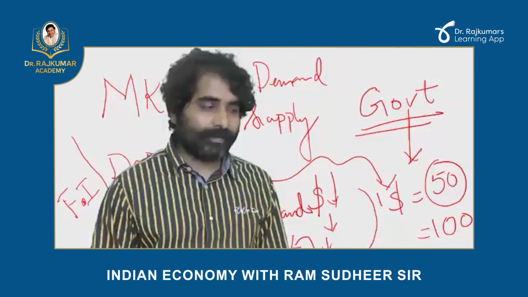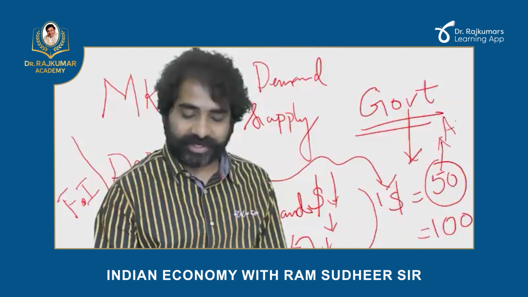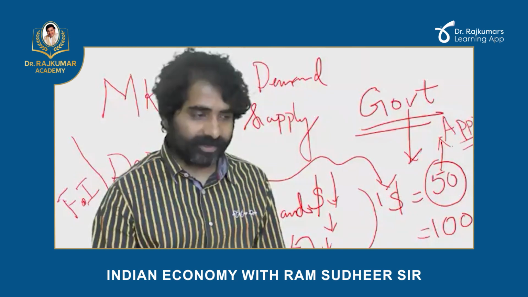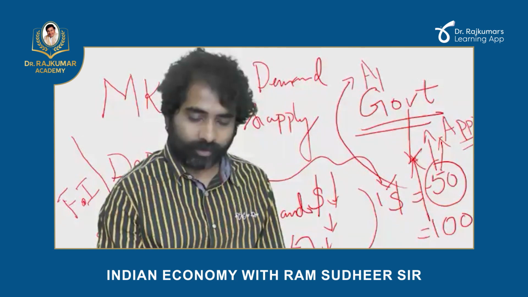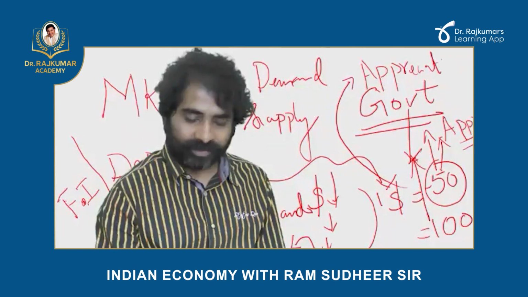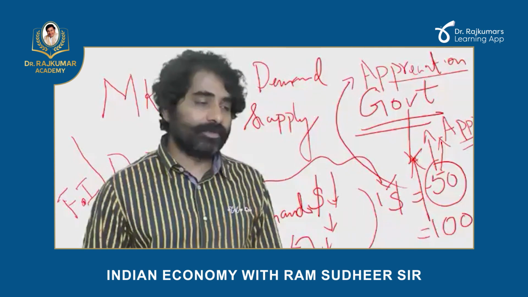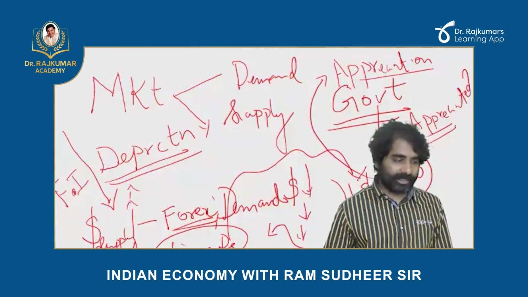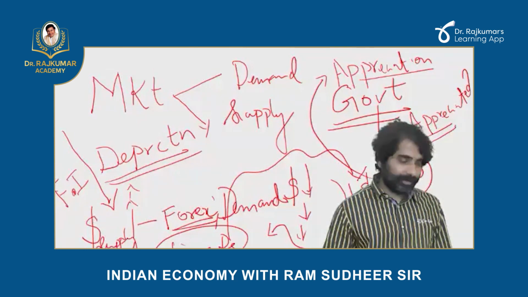That means what is happening to the rupee value here? The rupee value has appreciated. $1 is 50 means there is an appreciation of rupee value. Everybody, I hope you are able to follow. Was it because of the government's decision? No, it is because of market fundamentals: more dollars, more foreign investment moving into the country. I think till here everybody has understood.